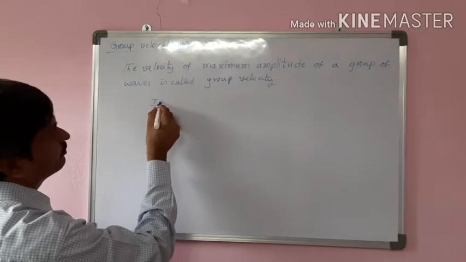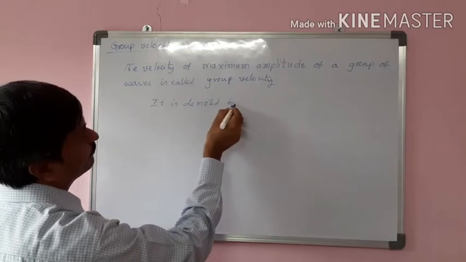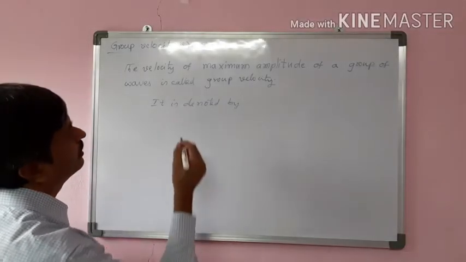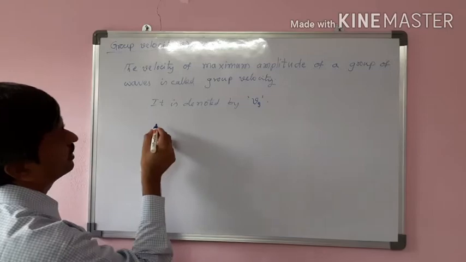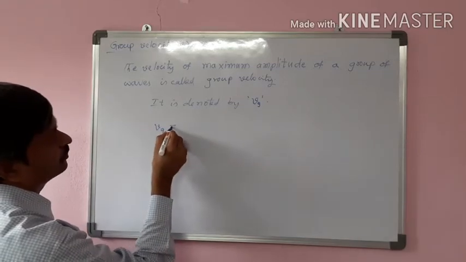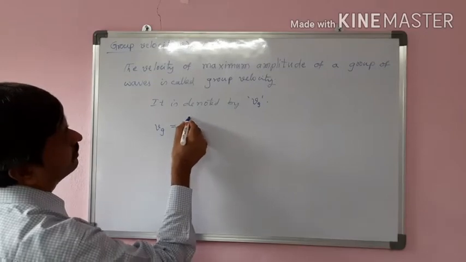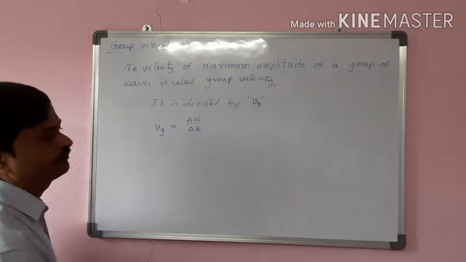It is denoted by Vg. Vg, the group velocity, is equal to delta omega by delta k.